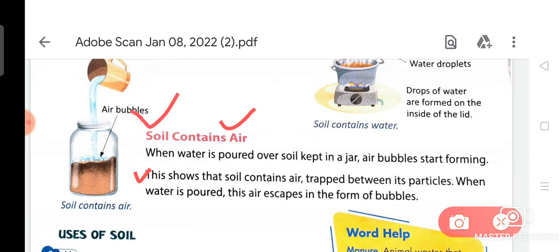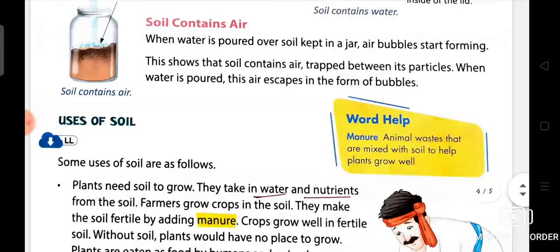Now I am going to again revise this topic for you because this is a very important topic for all of you. Soil contains air. When water is poured over soil kept in a jar, air bubbles start forming. This shows that soil contains air trapped between its particles. When water is poured, this air escapes in the form of bubbles.